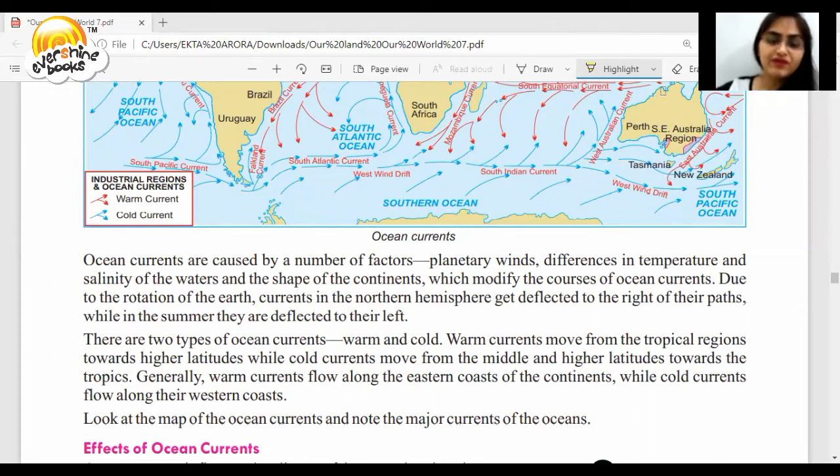There are two types of ocean currents, warm and cold. Warm currents move from the tropical region towards higher latitudes, while cold currents move from the middle and higher latitudes toward the tropics. Generally, warm currents flow along the eastern coast of the continents, while cold currents flow along their western coasts.